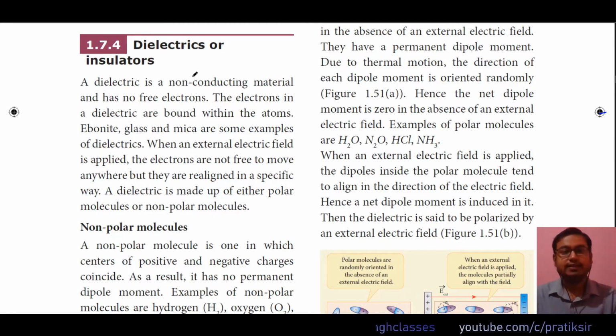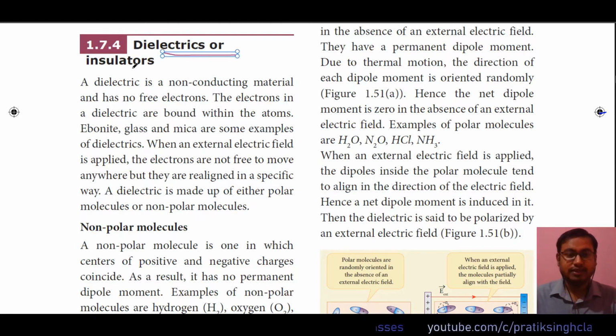The topic is dielectrics or insulators. About insulators you have already studied in your previous classes, in class 9th, 10th, 11th, that the objects or the materials through which current cannot pass are called insulators. In this chapter, when the word dielectrics comes for the first time in front of you, it means insulators.